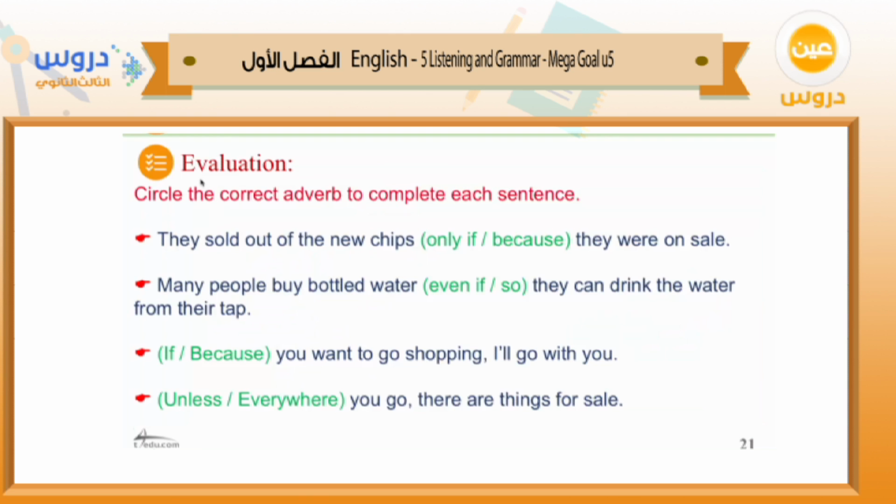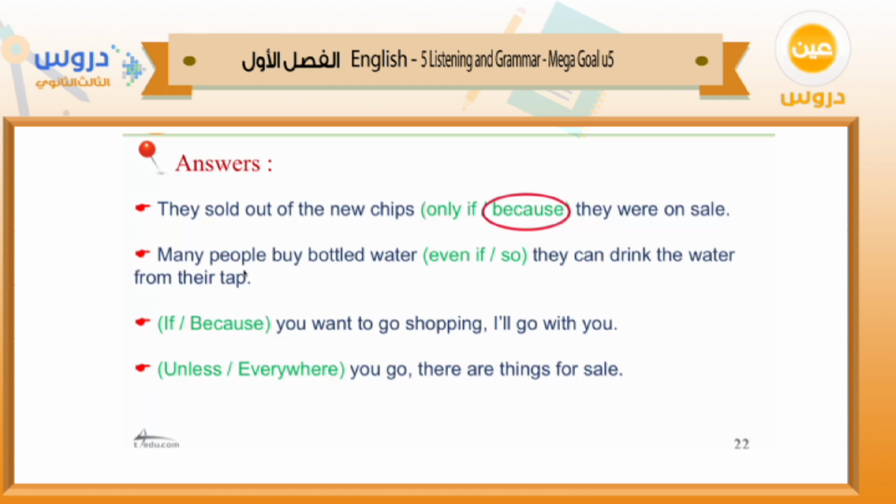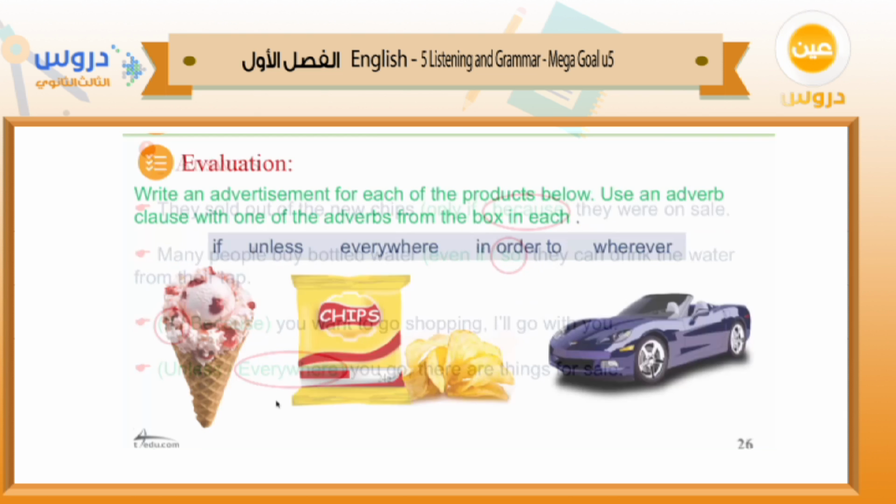Let's move to the evaluation here. Circle the correct adverb to complete each sentence. They sold out of the new chips only if or because they were on sale. What do you think here? We use only if or because? Because. Number 2, many people buy bottled water even if or so they can drink the water from their tap. So, right? If or because you want to go shopping, I'll go with you. Of course, if. Unless everywhere you go, there are things for sale. Something for place. Everywhere. Okay?